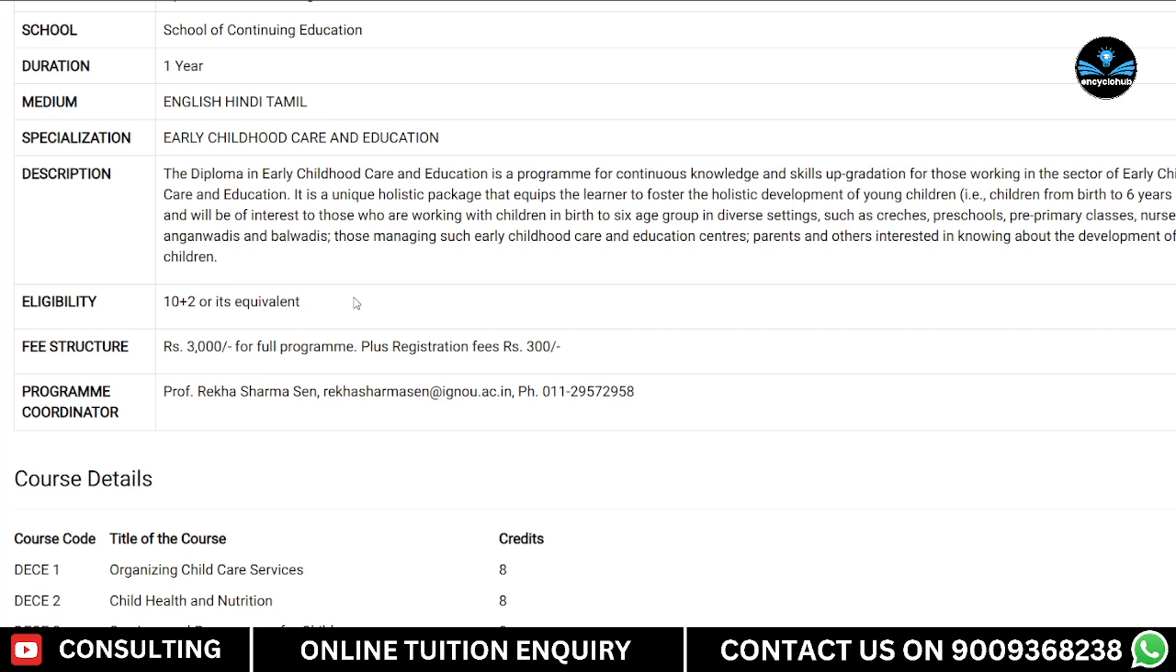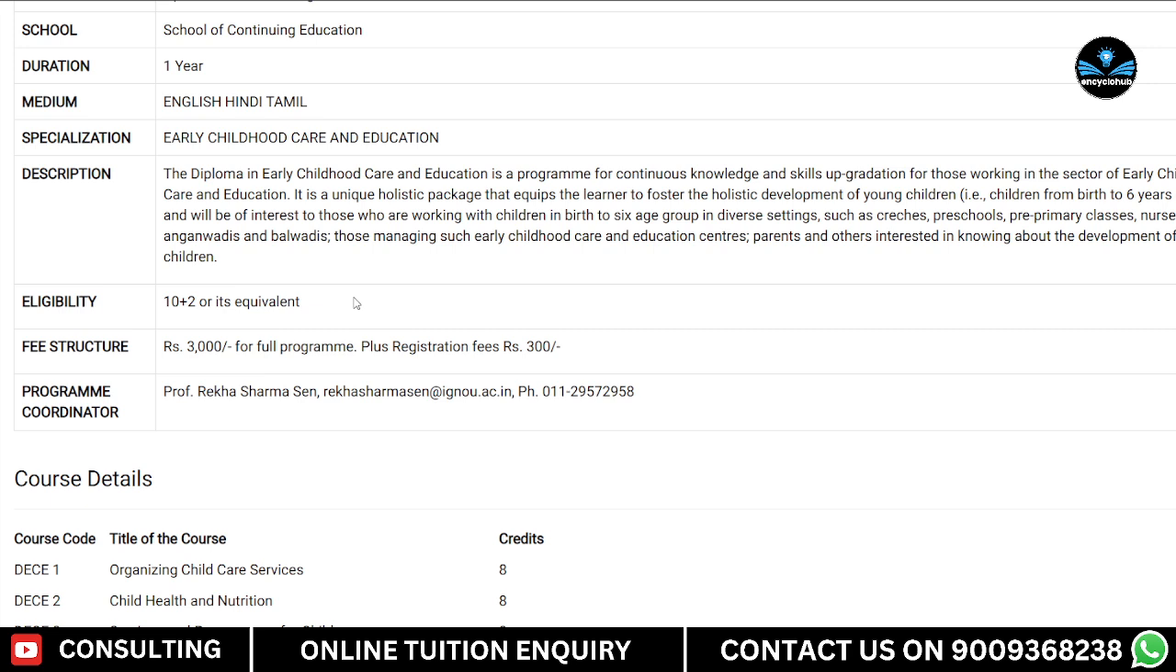Now the eligibility is 12th pass or equivalent. If you have a minimum 12th pass, or if you have an MSc or BSc, whichever degree you have, you can do this course. Fee structure is only 3,000 rupees plus a registration fee of 300 rupees.